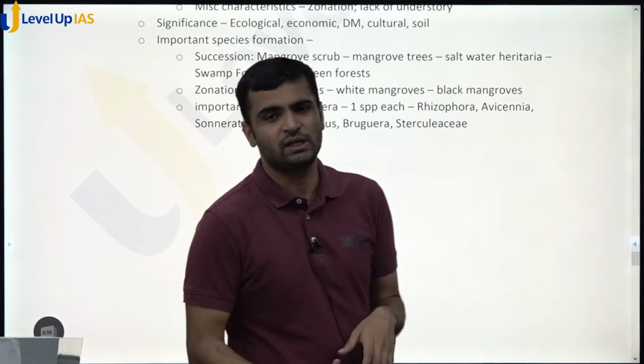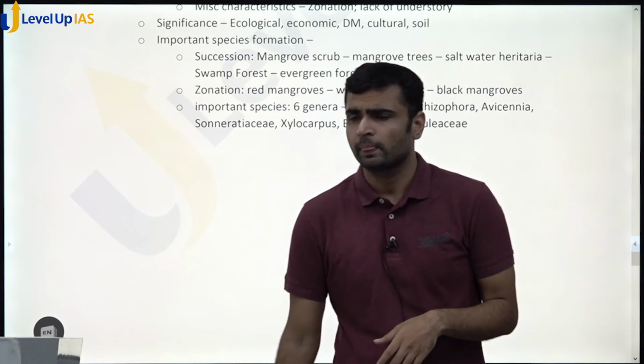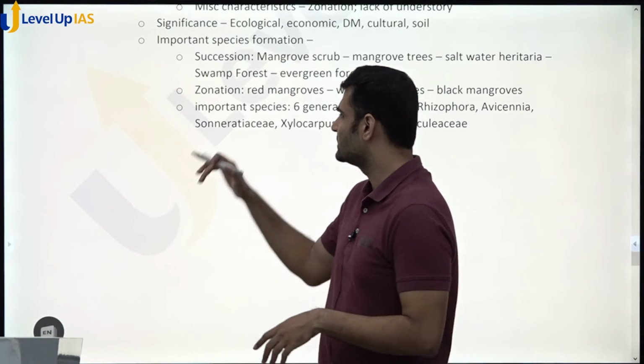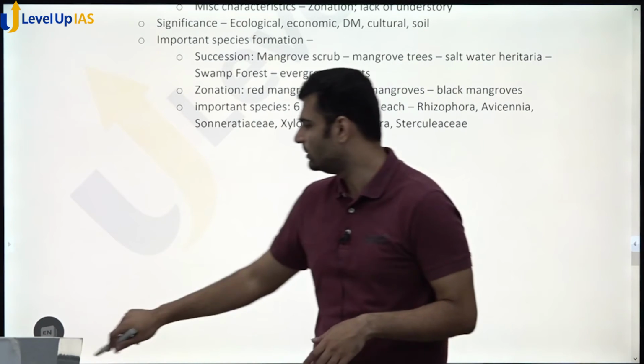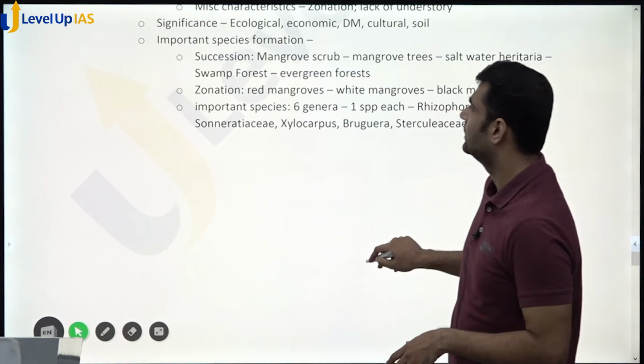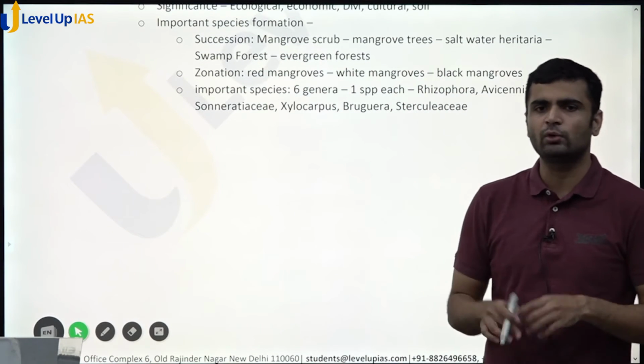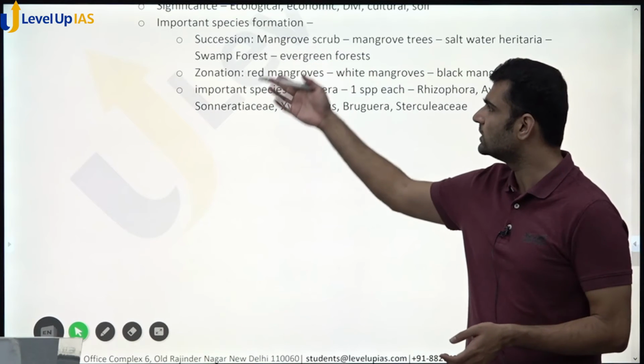See, this is a 15 marker. We had 4 pages. So I wrote all these things. You can just mention species and move on. Maybe that's what they were asking, but I wrote these as well. So succession, you can draw a simple diagram. No need to write a lot of things. You can show this in the diagram as well.